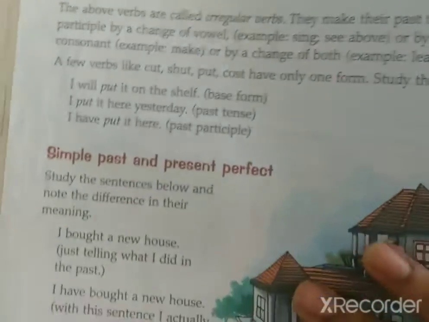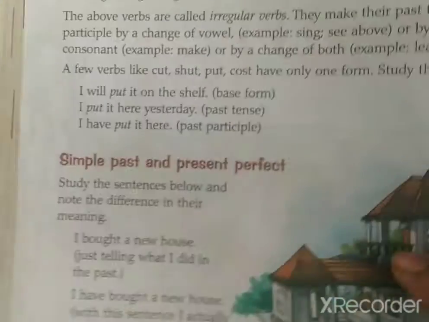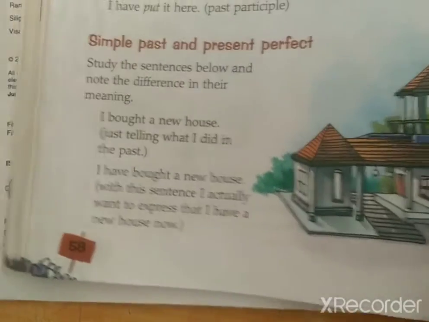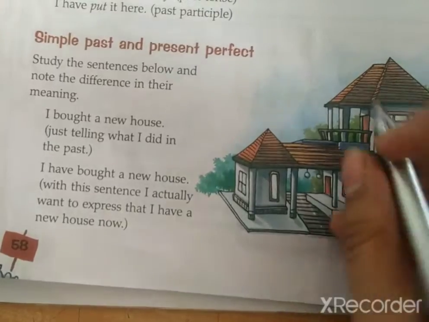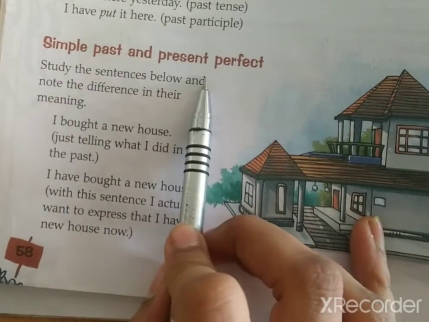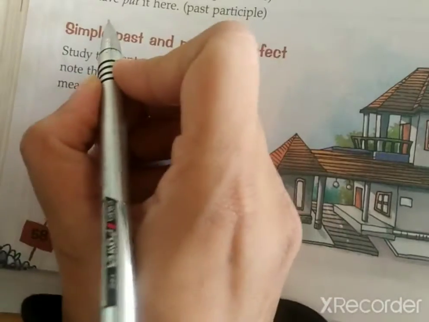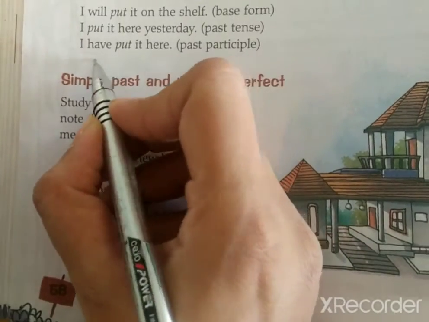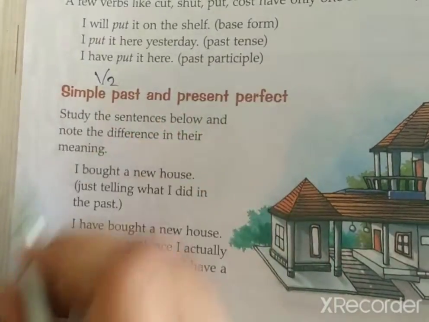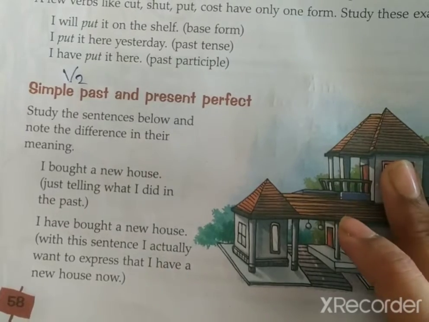Let's see what your book tells you now. Simple past and present perfect. So here first you are going to focus on simple past and present perfect. Simple past means your verb will be in V2 form. V2 form. Write, wrote, written.